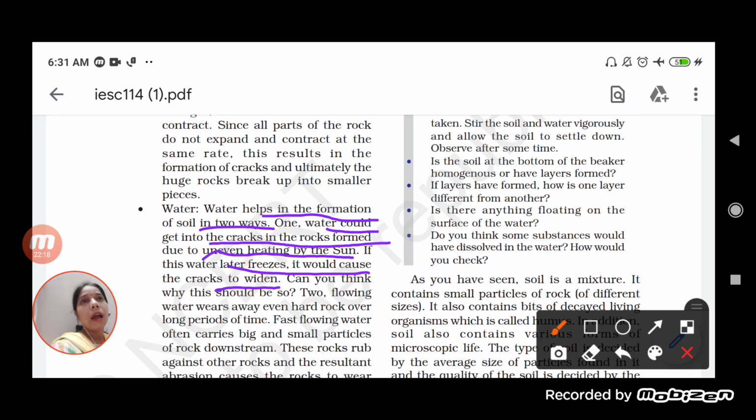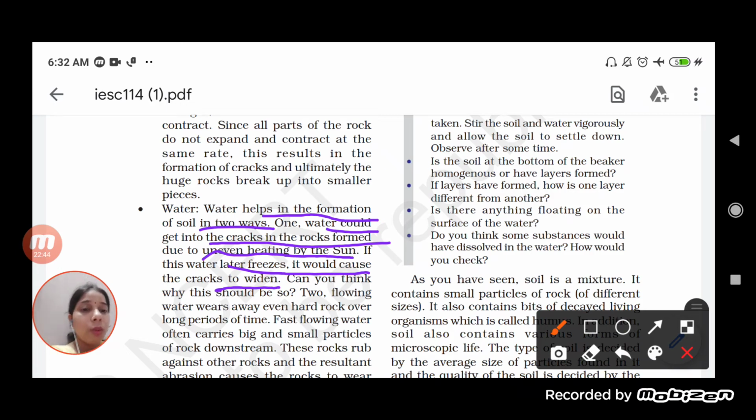So basically the cracks which are developed due to the uneven heating of the sun, water starts entering into them. As the water enters, due to the flow of the water, what happened? There is a formation of a gap between the cracks, and sometimes due to very low temperature, the water which is passing through it will freeze. As it freezes, that will help in increasing the cracks between the rocks.